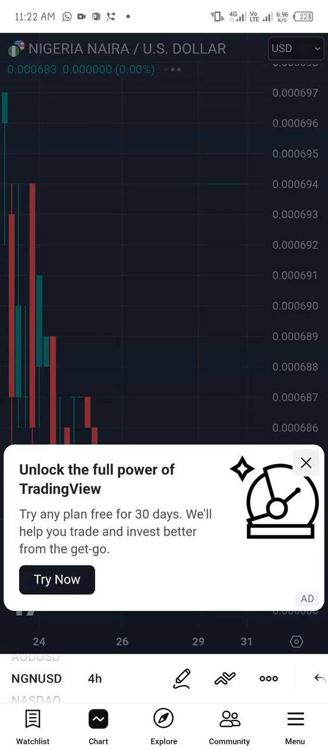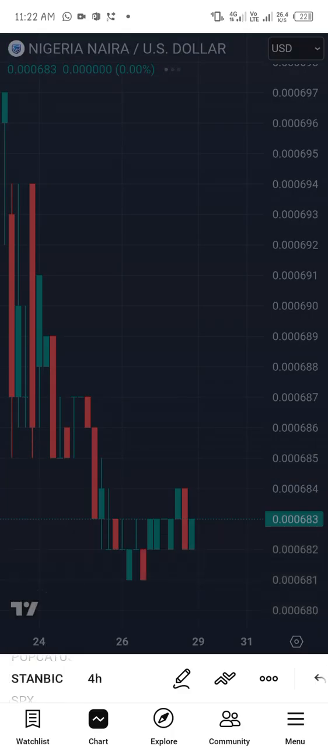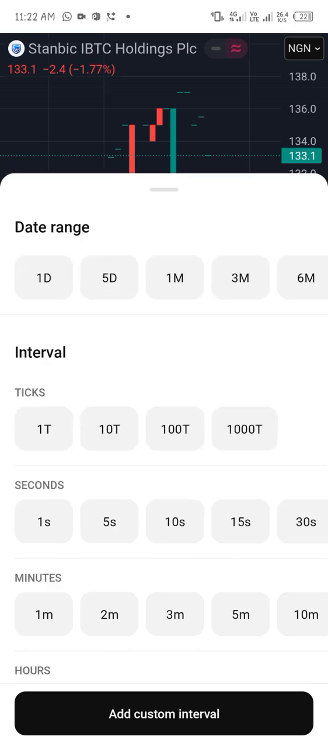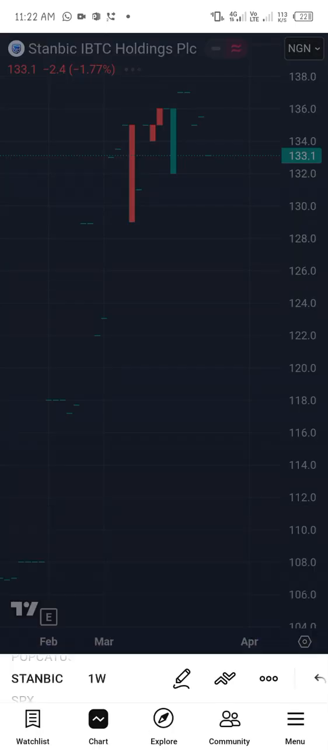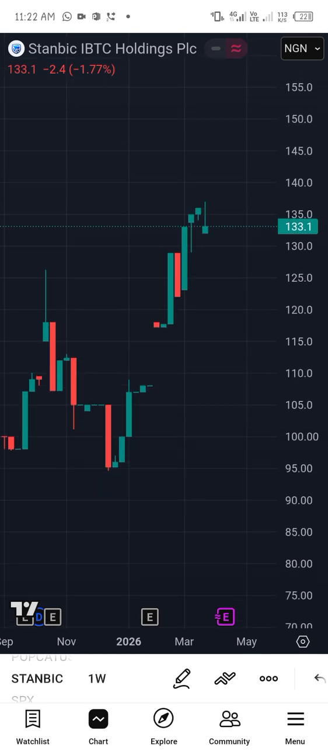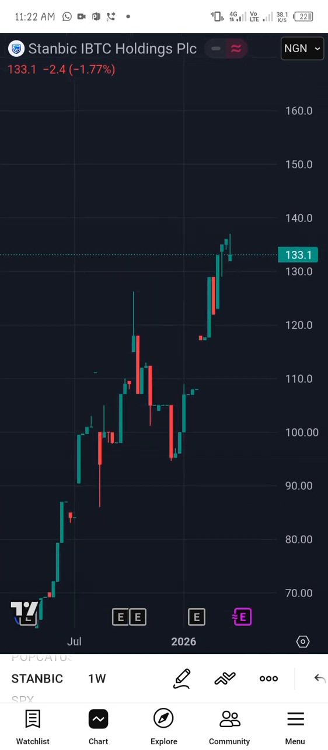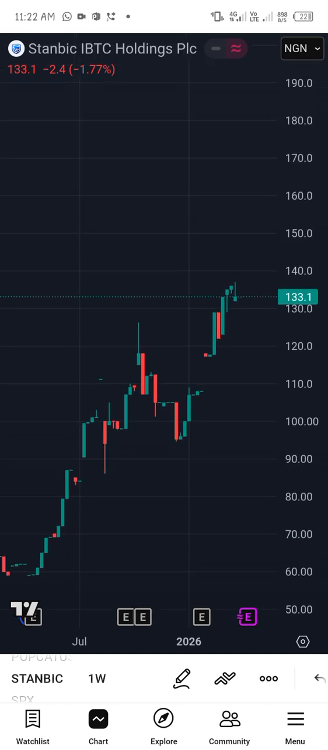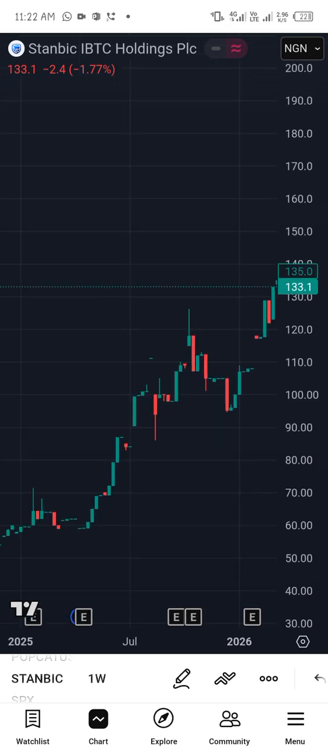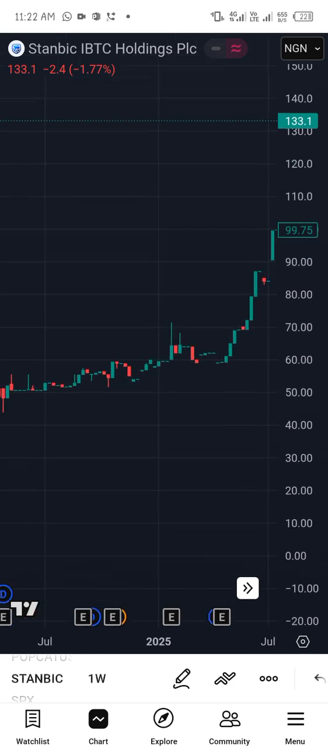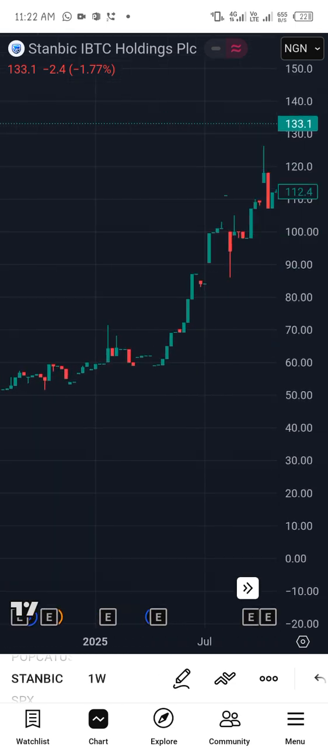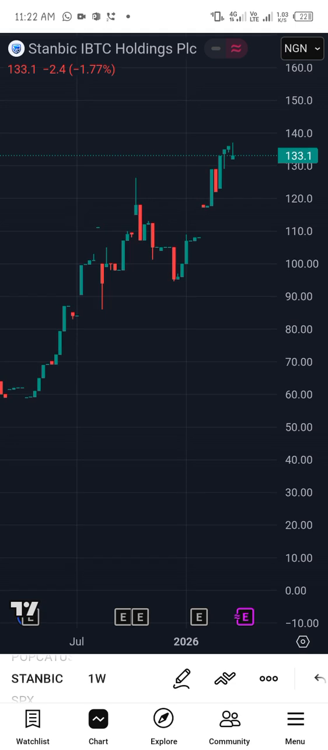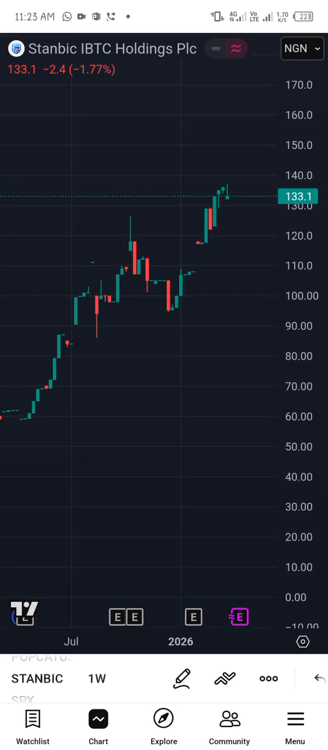Now this is all you have to do. I will suggest that you make use of the weekly time frame, so you can know that this particular market is going up. This is Stanbic Bank stock, and one Stanbic share is 133 naira. If you check it very well, you'll find out that it has been on a very, very bullish run. It has been going up, which means that we are going higher.